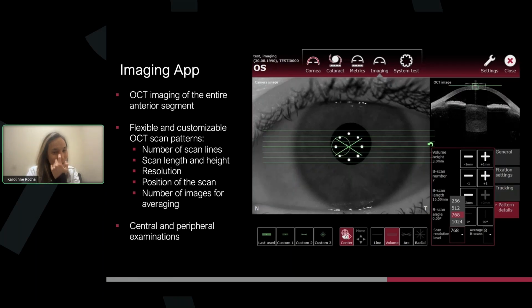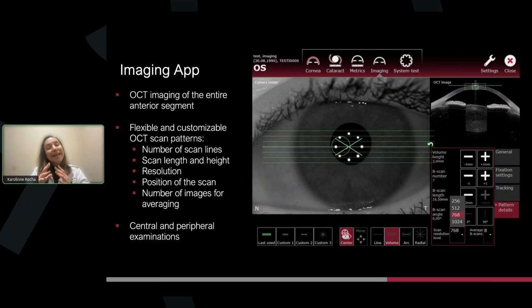So again, for the ones that are learning, you have your cornea, if you want all the topography and tomography maps. Cataract, for optical biometry, ray tracing, you're measuring the axial length plus your corneal measurements, and then metrics and imaging. Metrics we use for the ICL sizing, and imaging if you really want a very specific area to study with this high resolution device. Again, it's really fast to take all those pictures, and you don't need to move the patients around. So I think for the workflow in clinic it's really helpful.